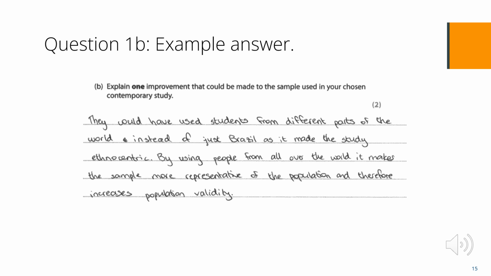This answer got 2 marks. Whilst the study is not named, the facts that they wrote about students not just from Brazil indicate that they are writing about Hofelman. There is 1 mark for identifying that they could have used students from different parts of the world, not just Brazil. This is then justified as it makes it more representative of the population, so increases population validity. The candidate is writing about why being more representative is an improvement.